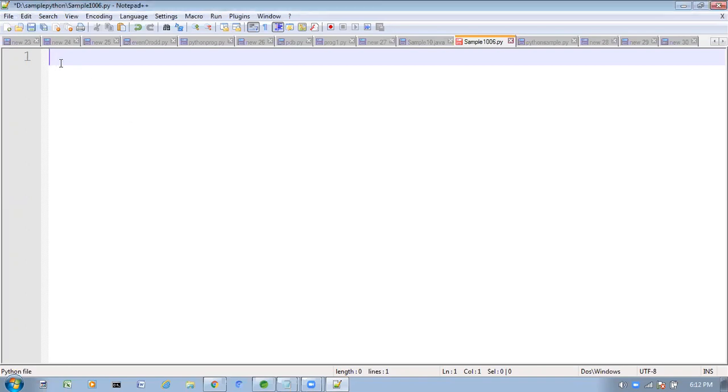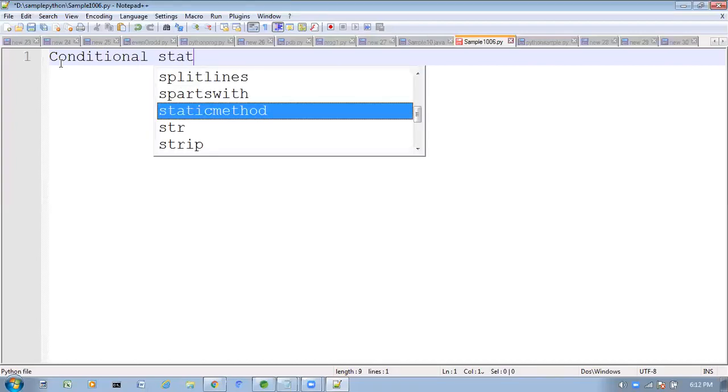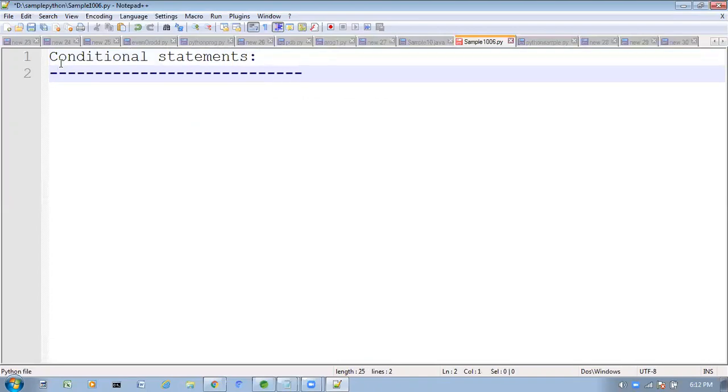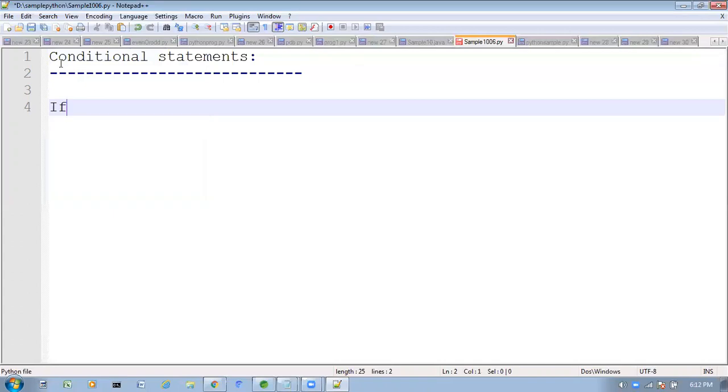Right. In last class, we have seen conditional statements. What are the different types of conditional statements we have?